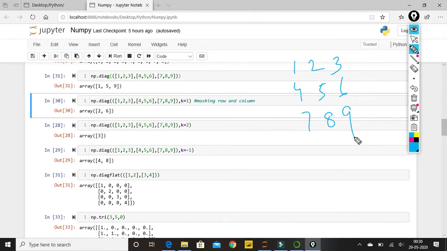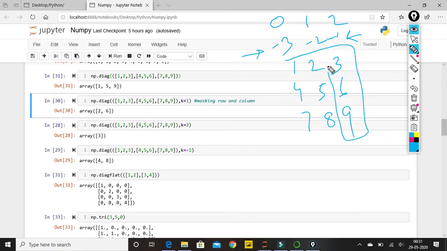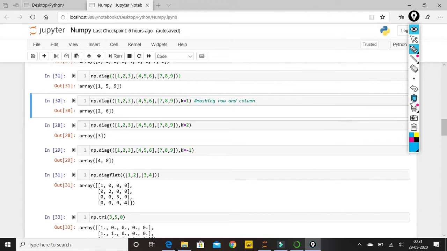Now you'll be able to find in k equal to -1. So we know how indexing will work: 0 1 2 on this side, -1 -2 -3 on this side. So for -1 it will mask all this data from here, and the remaining is 4 5 7 8. So it will do a diagonal of that and it will give me 4 8. Okay, so we know how k in negative number will work. We know what k equal to 0 by default will do. We know what k equal to 1, k equal to 2, and so on and so forth will do.